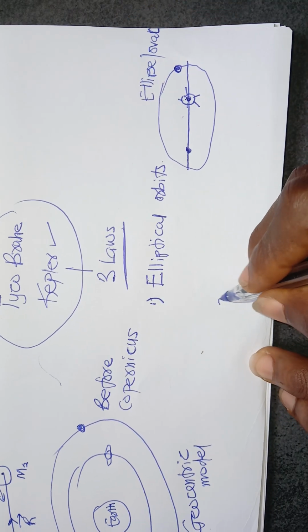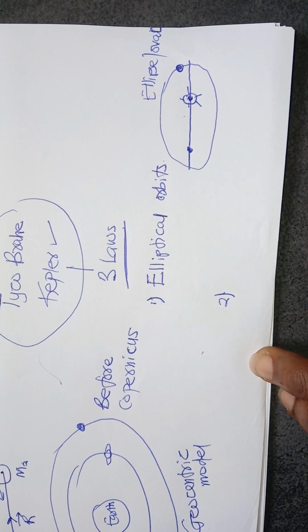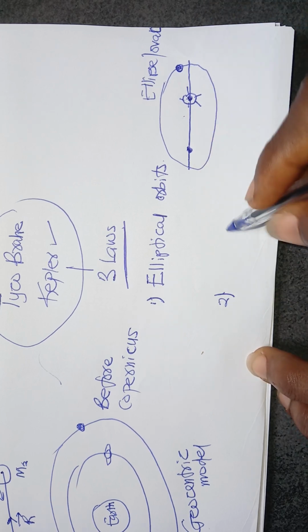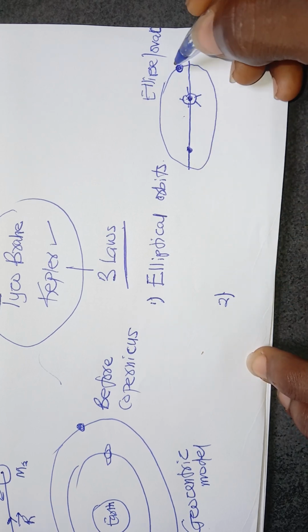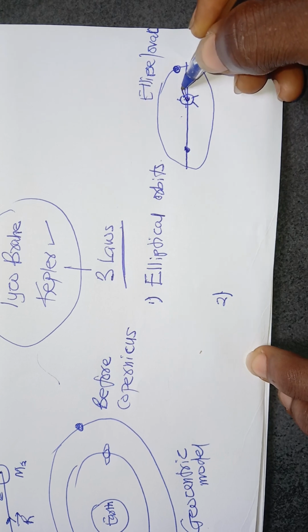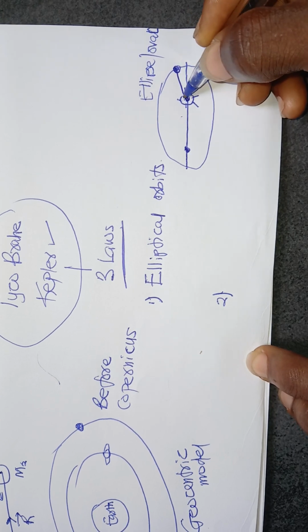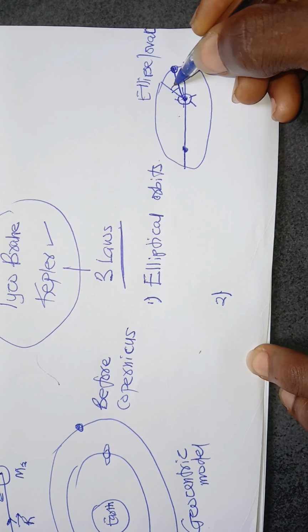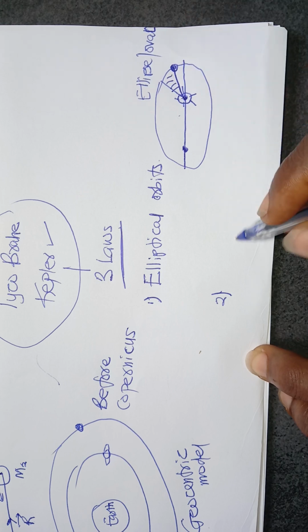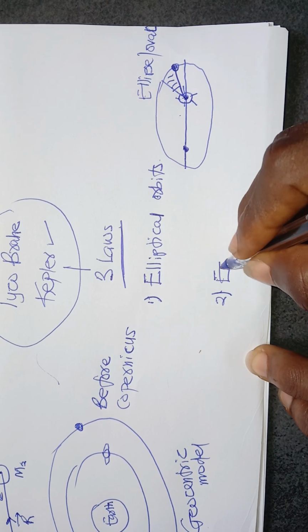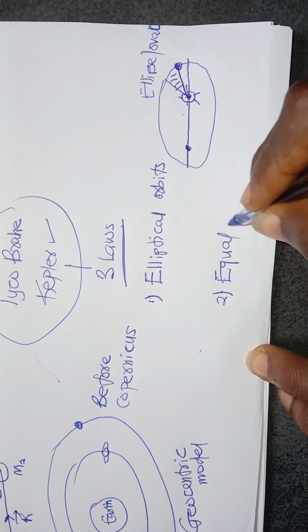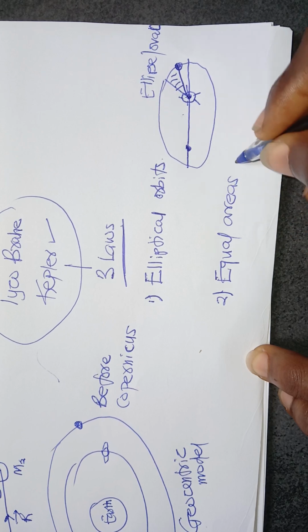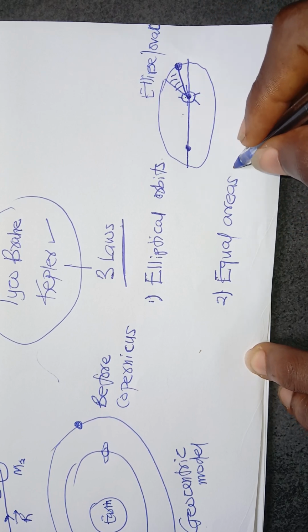And 2, Kepler said that a line joining a planet to the sun sweeps equal areas in equal times. So I will just call this equal areas in equal times.